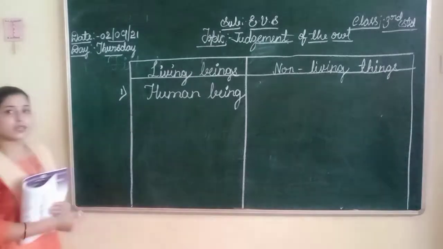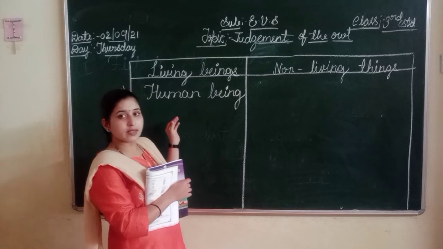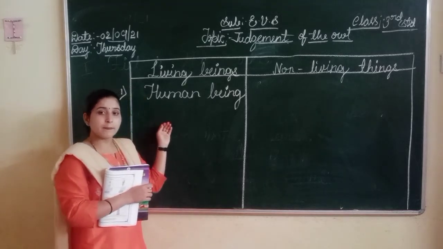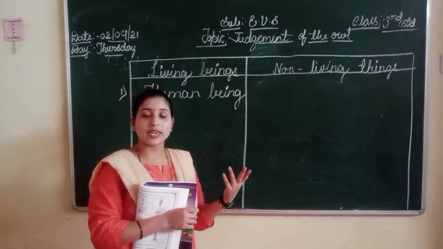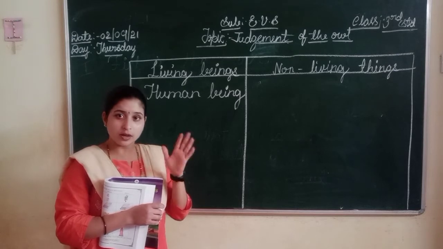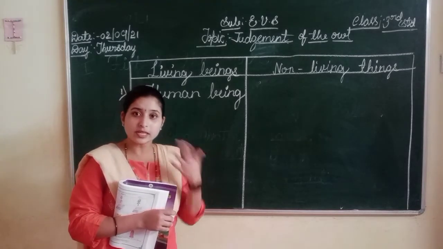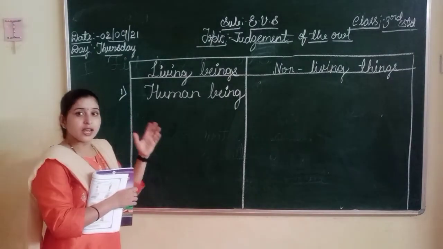The living being, you have to write the first one. How can we say human beings are living things? Because we can feel, we can reproduce, we are able to walk, we can respire. We need food to live, we need water to live, we need air to respire, right? So that's why we can say yes, human beings are living beings.